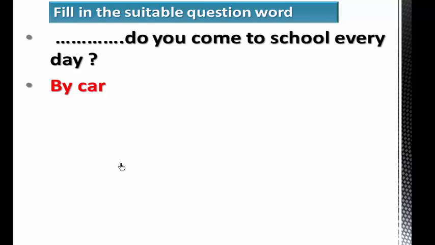Fill in the suitable question word. Blank do you come to school every day? By car. So the suitable question word here is how. How do you come to school every day? The answer is by car.